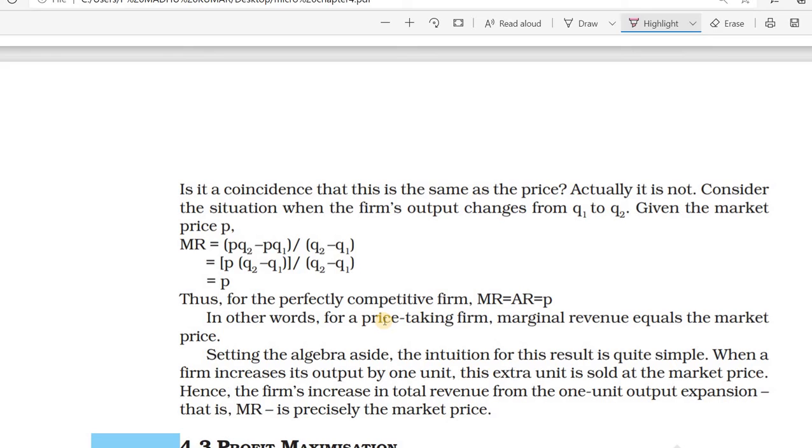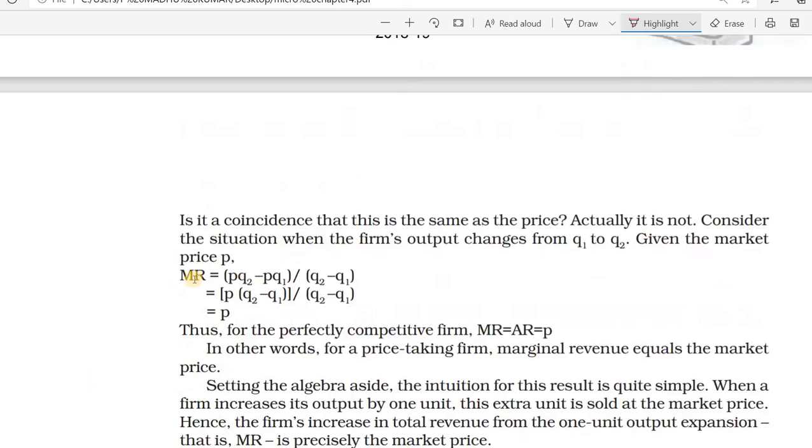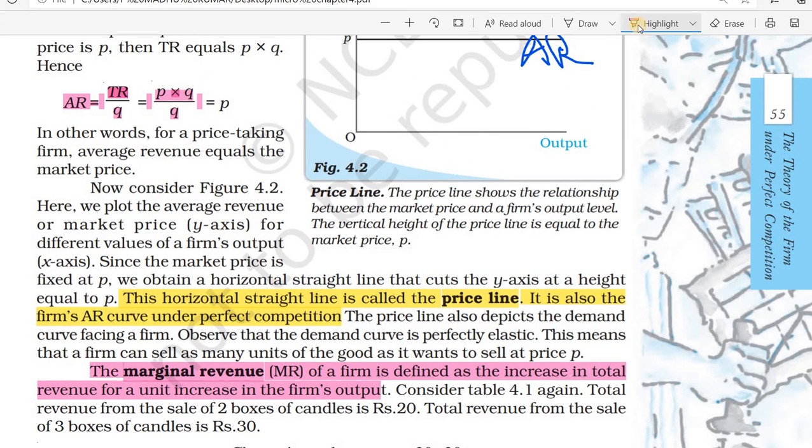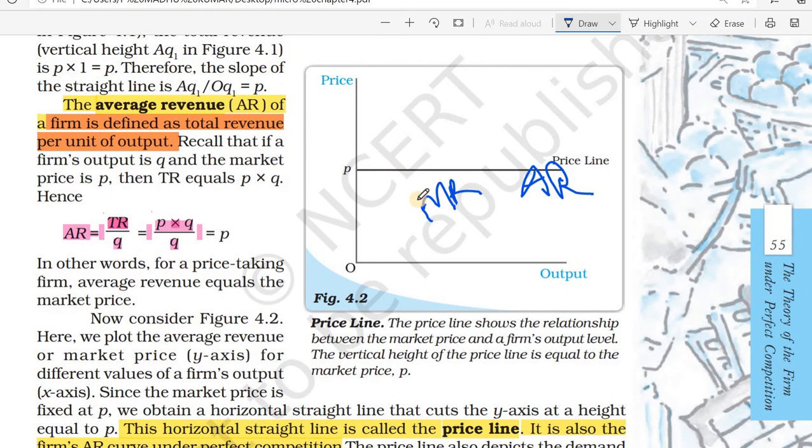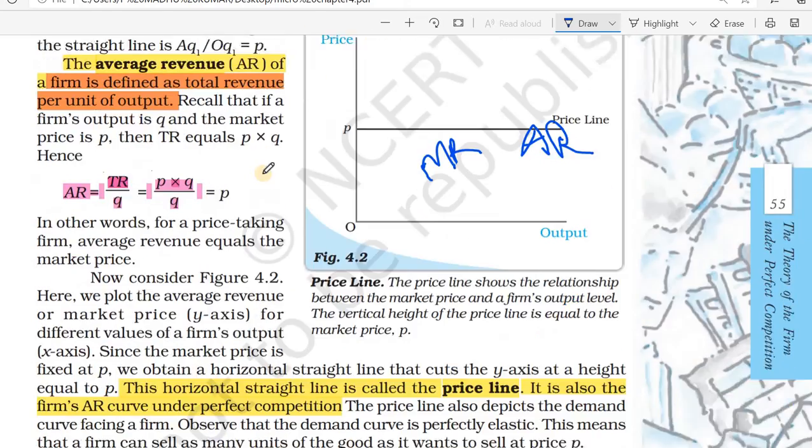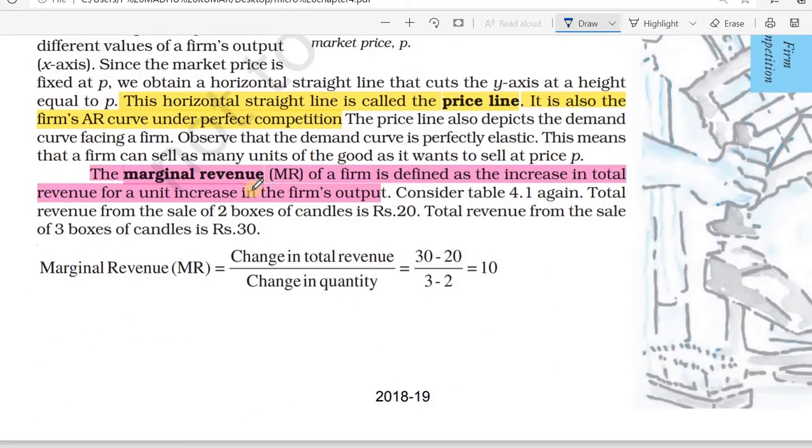This is the main specialty of a perfect competitive market. Means the MR curve, price line and AR curve will be the same in a perfect competitive market.